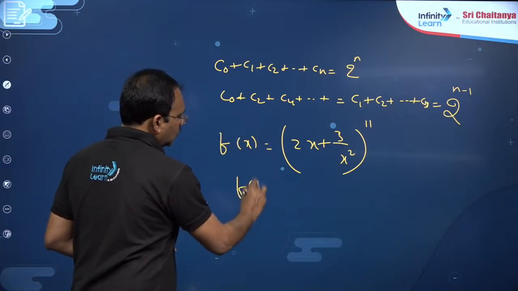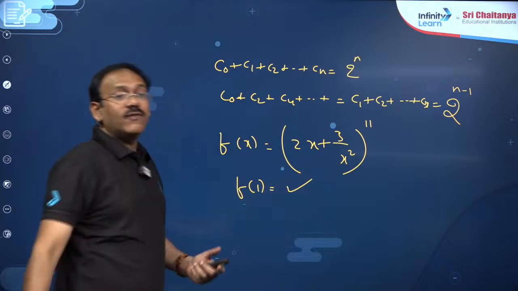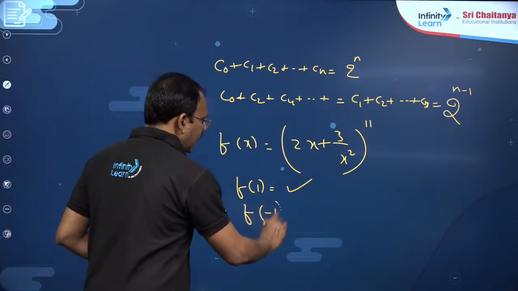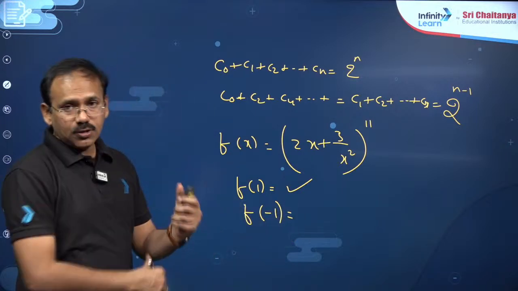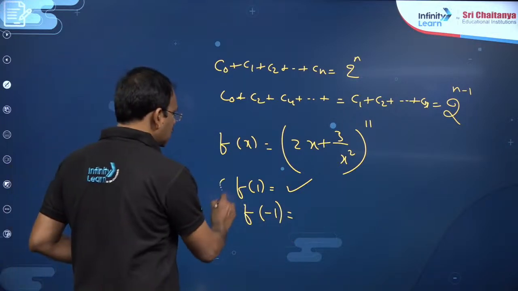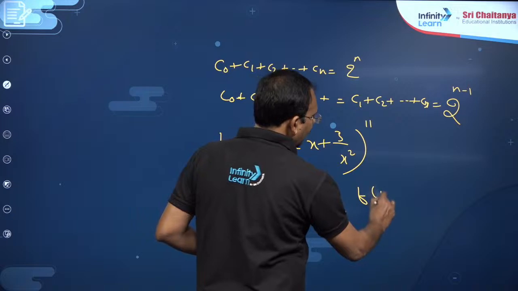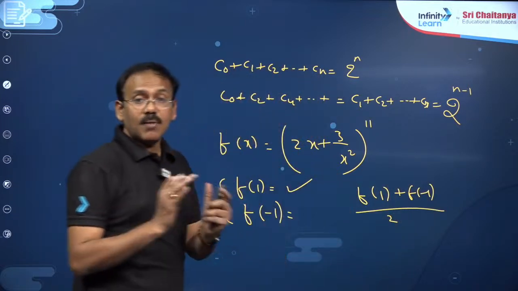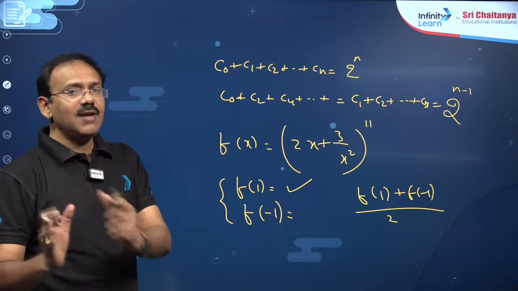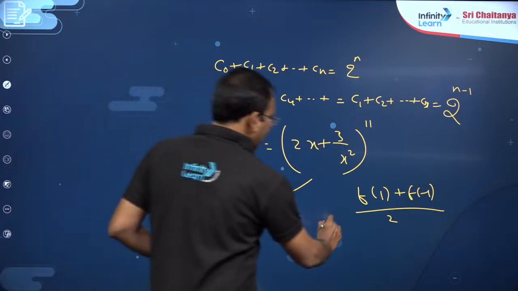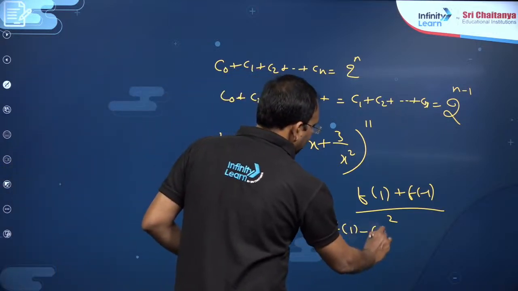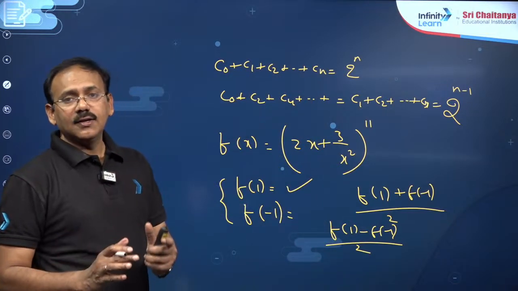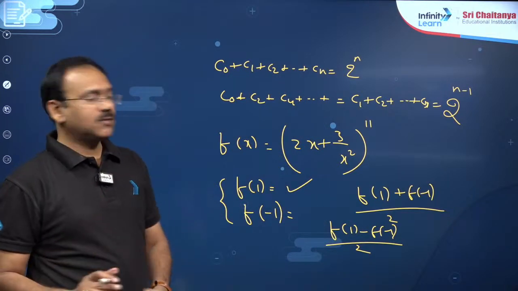If you put x is equal to 1, f of 1 will give you the sum of all coefficients, and f of minus 1, if you put, dear students, now a combination of these two, (f of 1 plus f of minus 1) by 2 will give you the sum of coefficients of only even powers of x, and (f of 1 minus f of minus 1) by 2 will give you the sum of coefficients of only odd powers of x.